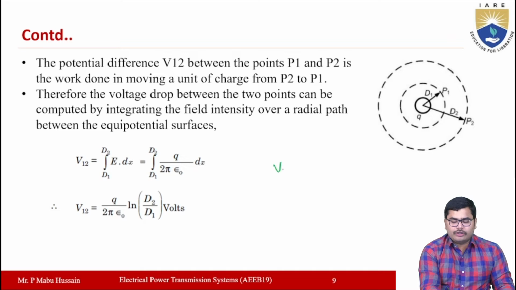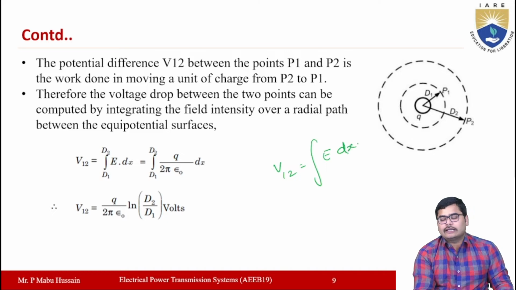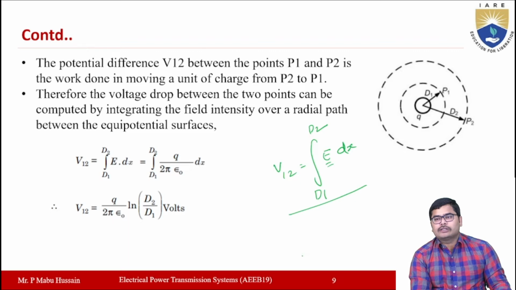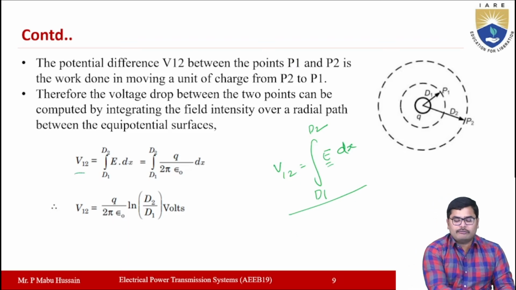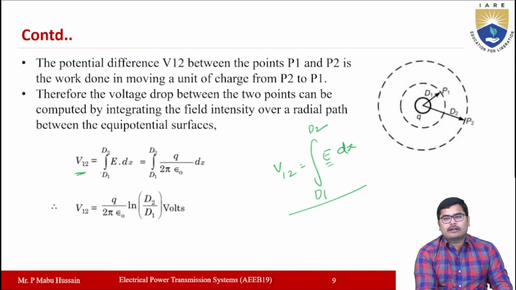So that means V12 will be equal to the integration of your electric field intensity E over the length from P1 to P2, right? That length is represented with x, so here it will be dx, and you have to integrate this electric field intensity E from d1 to d2. So the limits will be d1 to d2. This is how you can determine the potential difference between the points P1 and P2, which is represented with V12, and will be equal to the integral from d1 to d2 of E dx, right?